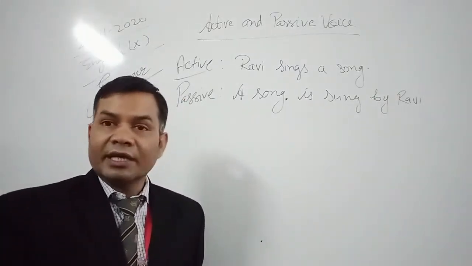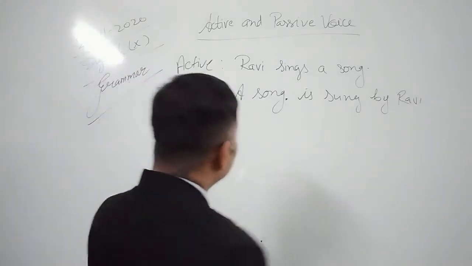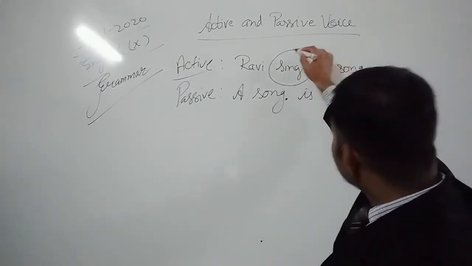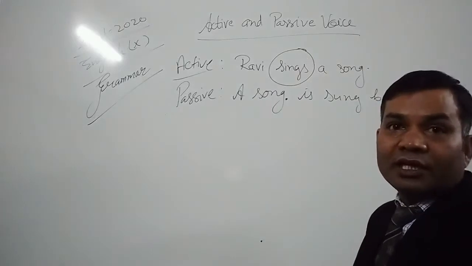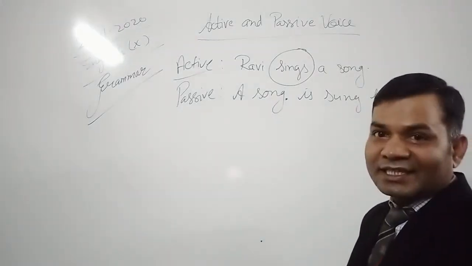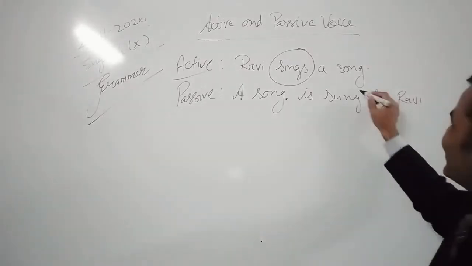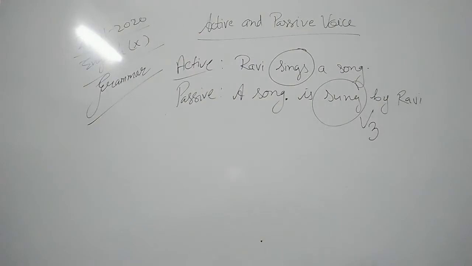So what are the differences which we observe here? In active voice we use first form of verb, but it may change according to the tense. Okay? And in passive voice we always use third form of the verb.